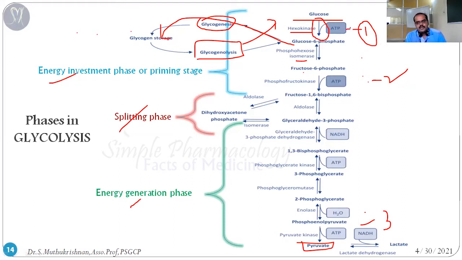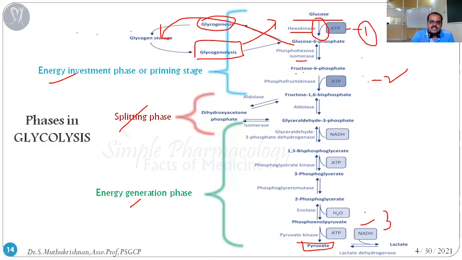We know that ATP is one of the high energy rich compounds, so it donates the phosphate group. So glucose is phosphorylated and converted into glucose 6 phosphate. The ATP is converted into ADP, adenosine triphosphate into adenosine diphosphate. After that, the glucose 6 phosphate is converted into fructose 6 phosphate by a chemical reaction.